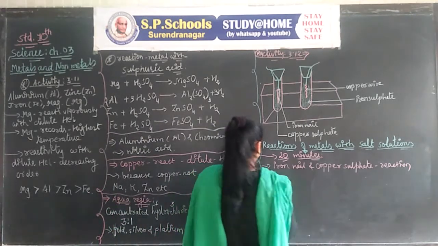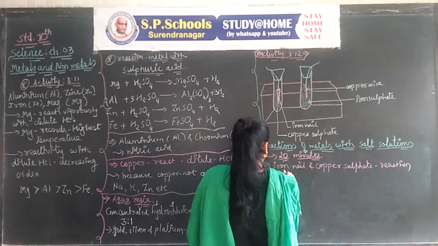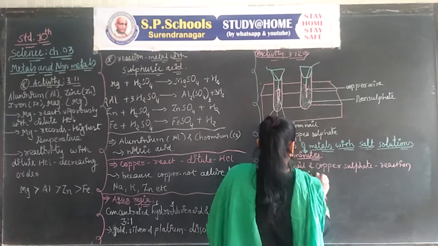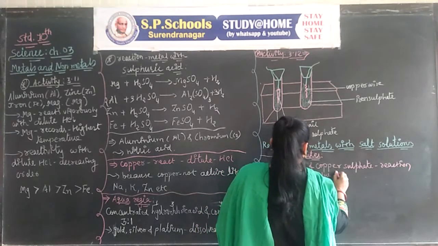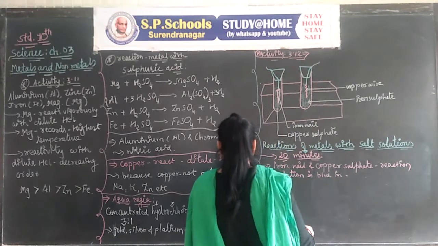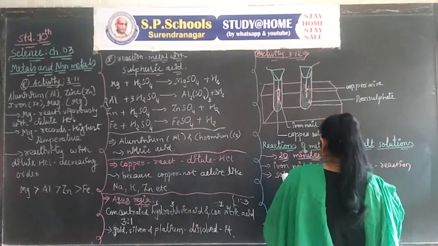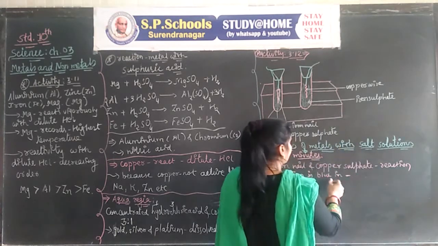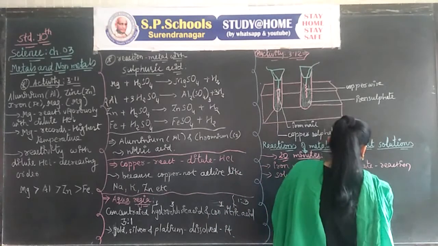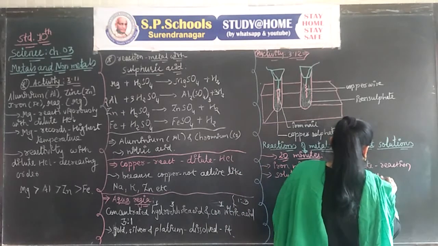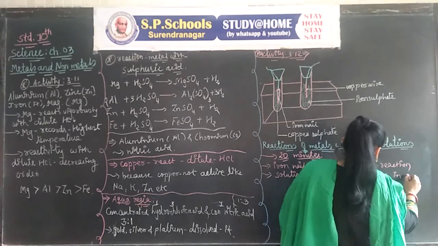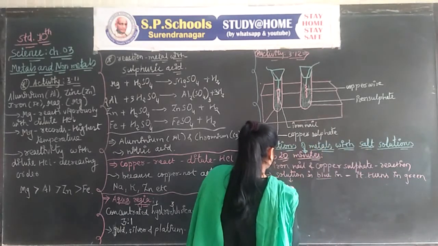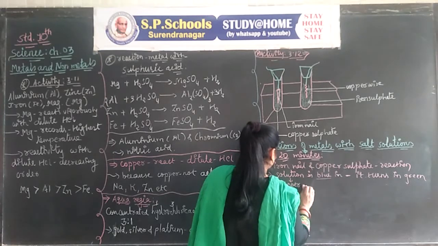The solution of copper sulfate is generally blue in color, and it turns green.